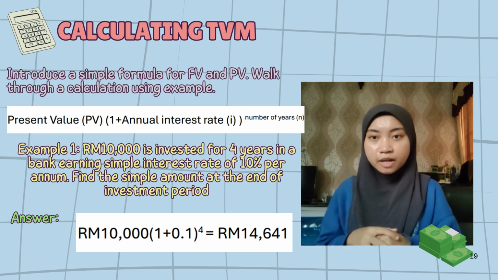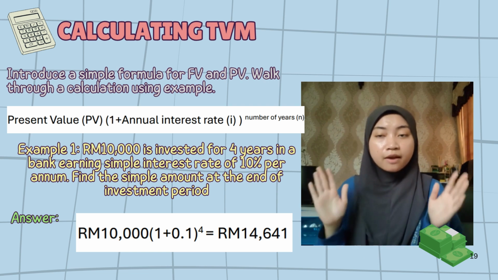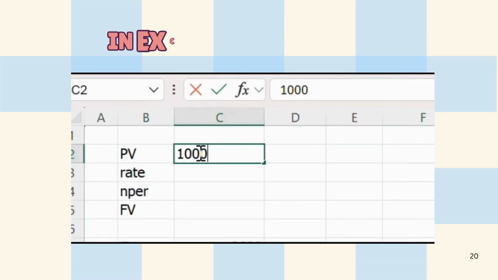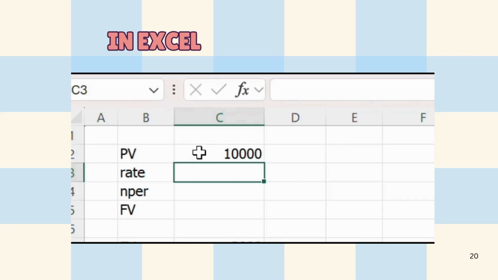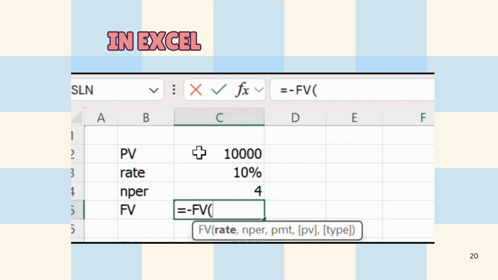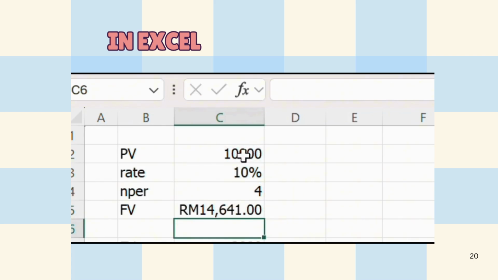Based on the formula just now, you put in all the amounts as in the calculation photo beside me and you will get 14,641 ringgit. You put the present value amount, which is 10,000, the rate which is 10%, and then the number of periods, which is 4, and then the formula of future value, so negative future value. Since there is no PMT, you just click the present value and you get the answer.